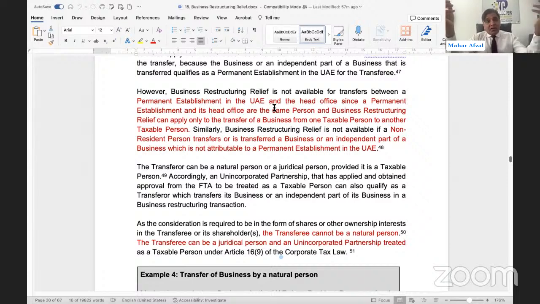The VAT law asks you to issue a tax invoice otherwise, but if there is a parent company and branch, there is no difference between them, so whether in the UAE or outside, you can issue debit notes. The same thing is applicable here. If there is a parent company and branch, and one is the transferor and the other the transferee, then you cannot enjoy the business restructuring relief, because this is a transfer within the same entity.